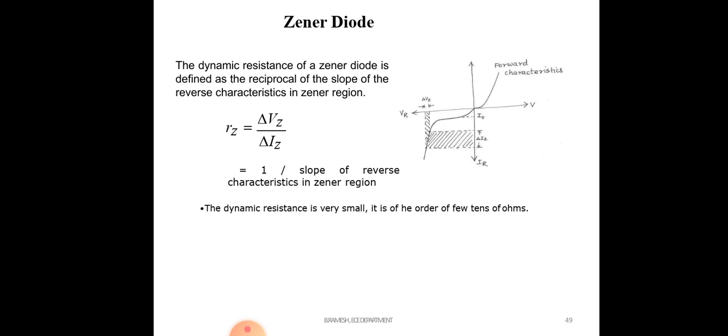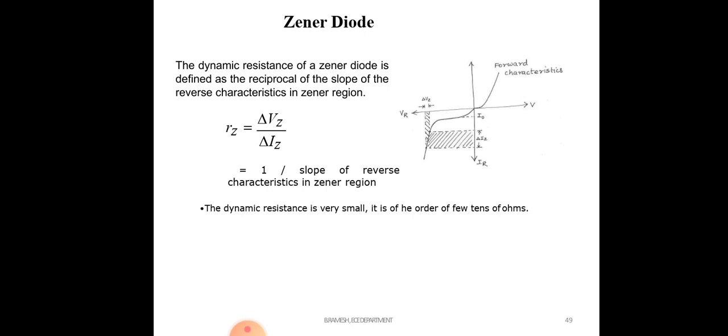Looking at the characteristics of the Zener diode, in forward bias, after the cut-in voltage the diode conducts. In reverse bias, after some high voltage, such as 4.7 or 4.62, which is the rating of the diode, current starts flowing.